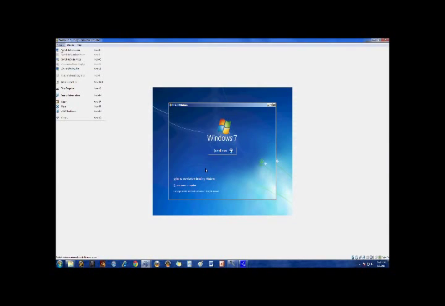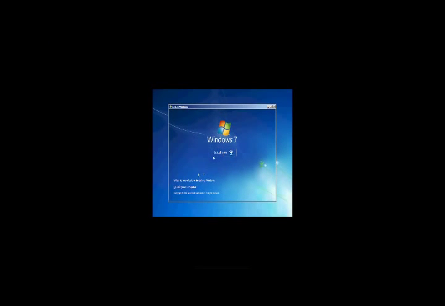Okay, so basically, as I was saying, you have the repair computer, you can go into command prompt, you can do all the startup options. For example, if you have a couple of startup problems, you can fix them from here, and so on. But now we're just going to focus on install now. So we'll press that once.